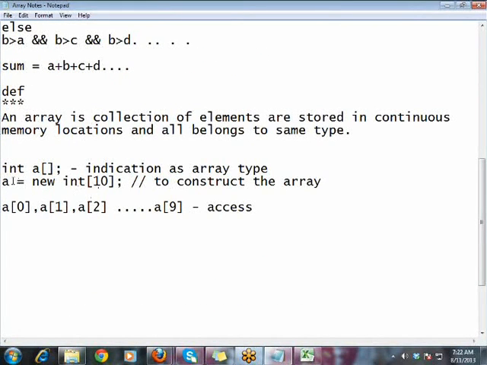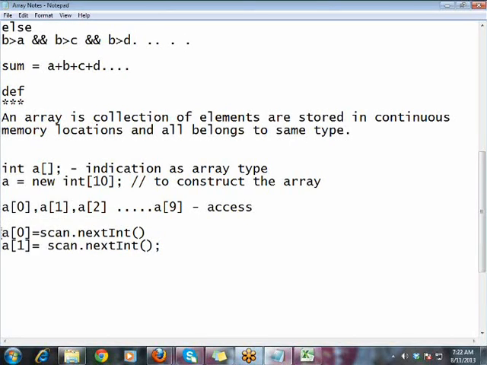Now I have an array int a equal to 10. I need to store 10 elements into the array memory, and later I can access them as a of 0, a of 1, something like that. But first, before accessing, I need to store some values in it. How do I do that? As I mentioned, the first value needs to be stored in a of 0, the second value in a of 1. You have to write a of 0 equal to scan dot next int, and a of 1 equal to scan dot next int. This way you have to do.